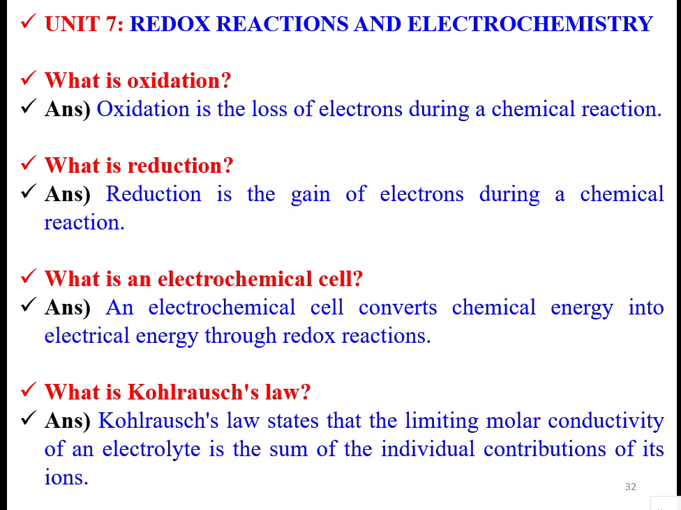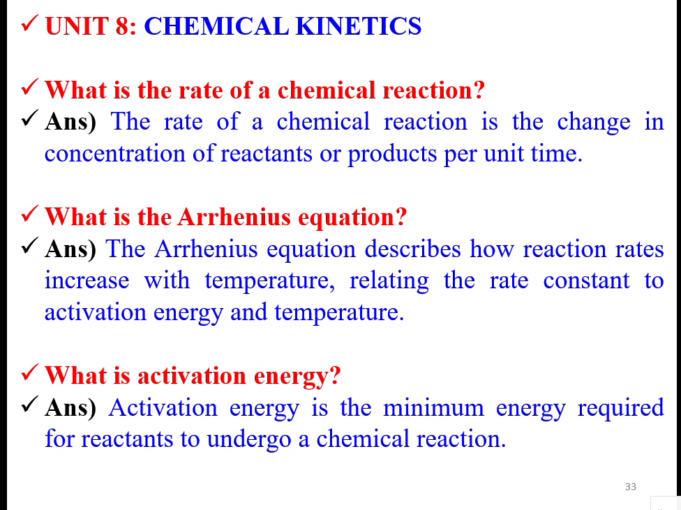What is an electrochemical cell? An electrochemical cell converts chemical energy into electrical energy through redox reactions. For example, when you see a battery. Kohlrausch's law states that the limiting molar conductivity of an electrolyte is the sum of the individual contributions of its ions. The rate of a chemical reaction is the change in the concentration of a reactant or product per unit time. That is the way we define it.